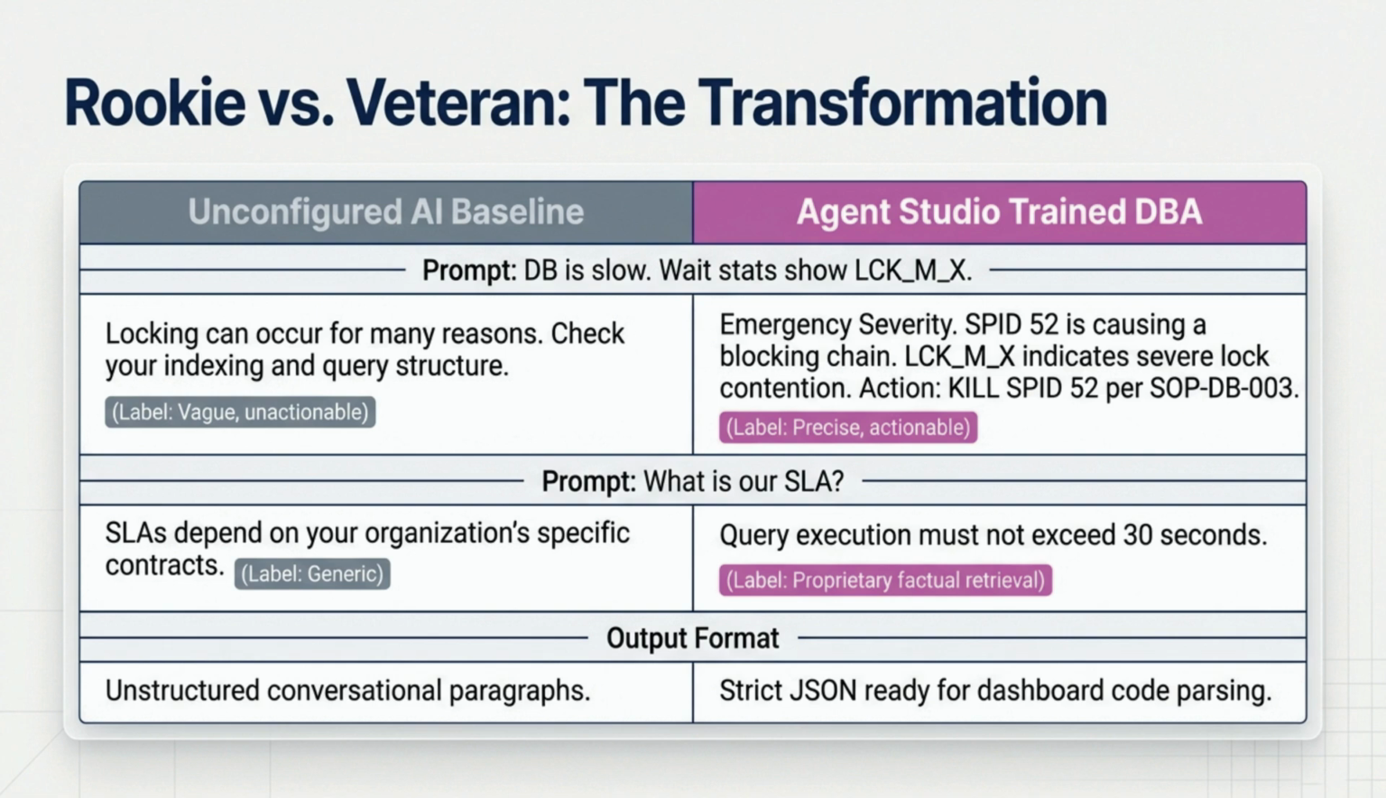Take a look at the transformation here. On the left, a general AI, the rookie, gives us vague advice that doesn't solve the problem. But on the right, our Agent Studio-trained DBA acts like a veteran. It doesn't just talk. It identifies the exact SPID, follows your specific SOPs, and delivers data in a ready-to-use JSON format. We're moving from generic conversations to precision intelligence that actually executes.